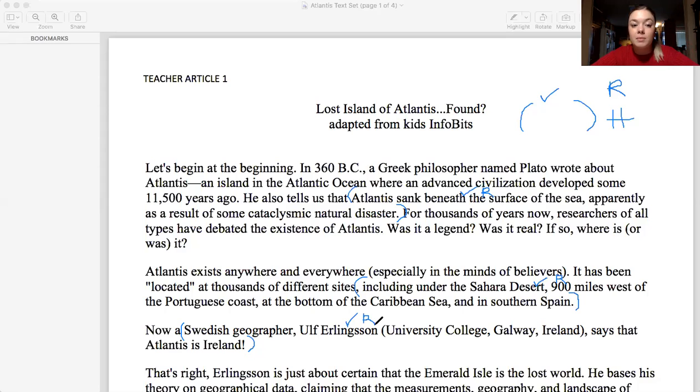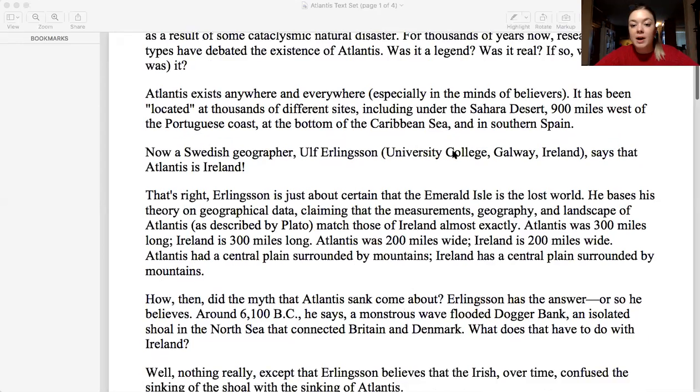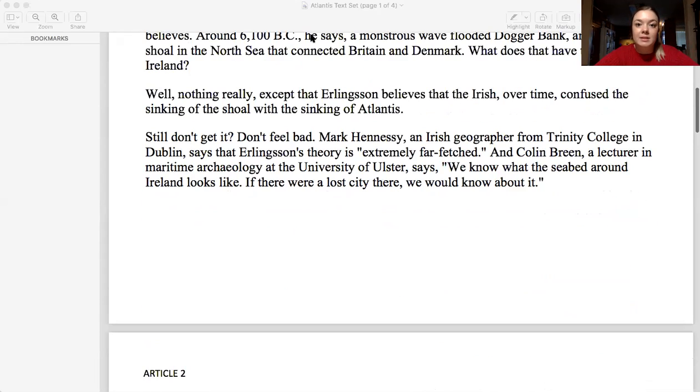If you want to, at the bottom of the source, let me clear this out. So let's say when I finished reading the source, I found that this source was mostly saying that Atlantis is real. At the bottom of my source, I could write the word real, just to remind myself that that source supports that Atlantis is real. You could do the same thing with your Bigfoot text. So that's going to be your job for today, to make sure you get sources 1, 2, and 3 coded for your Bigfoot text set, and you are going to submit your text coding to me.